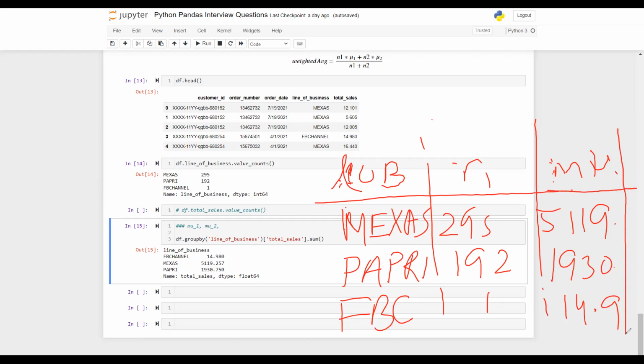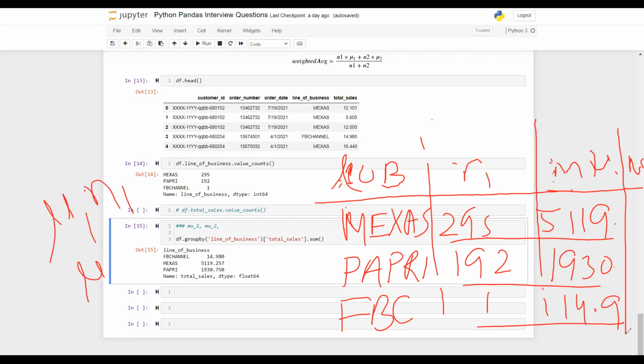I'm going to create a new column, and then just multiply these two together, these two together, these two together. So what will this give me? This will give me mu1 multiplied by n1, mu2 multiplied by n2, mu3 multiplied by n3. So I'll have all the numerator terms already designed here. And I already have n1, n2, n3.